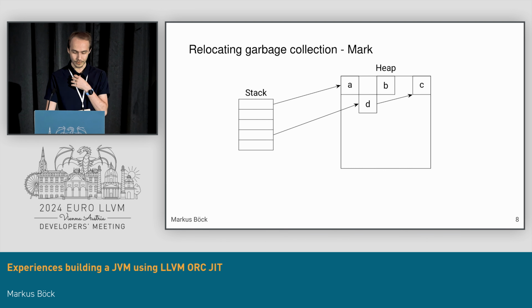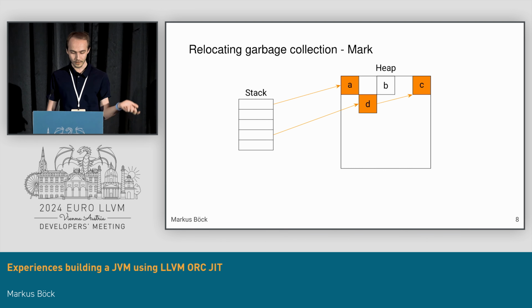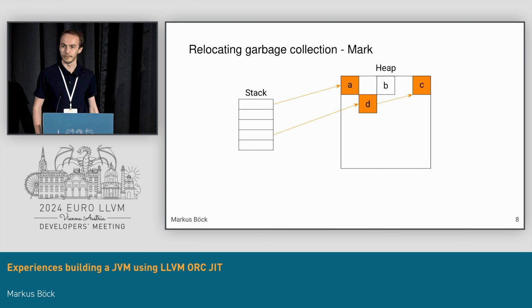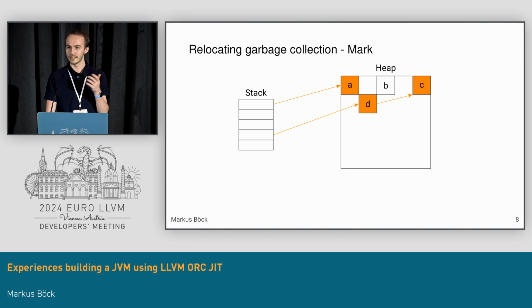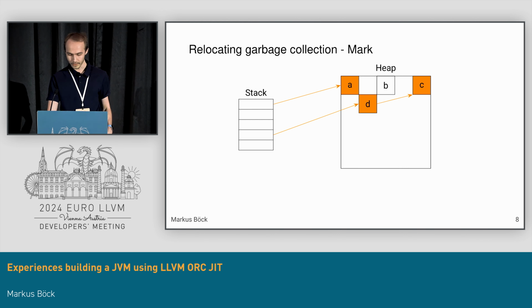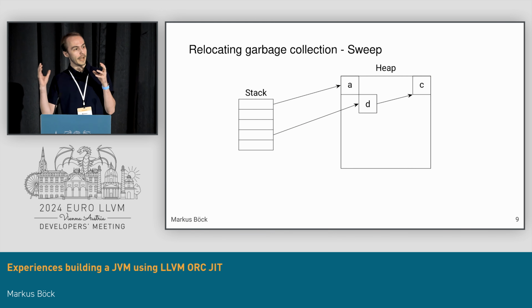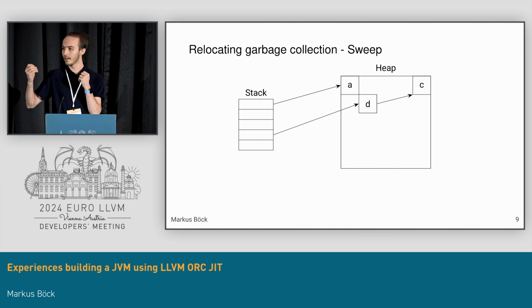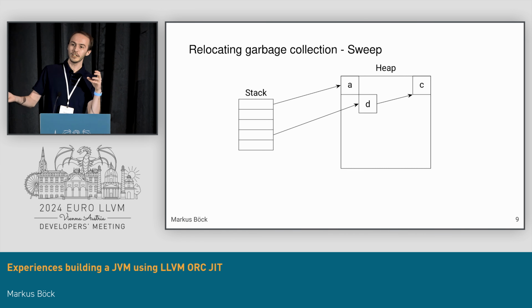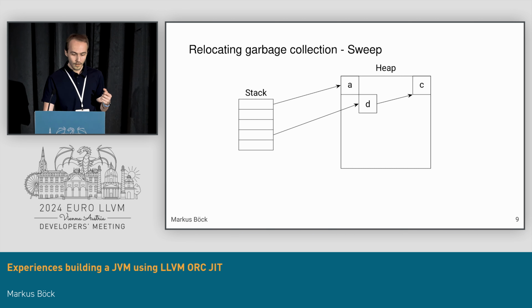In this graph, this is rather simple. We follow A, D and all the way to C. So these are our alive objects. All the other ones we can say are not alive, and they are empty slots that can be reused. Now we also want to do compaction. To improve locality and defragment our heap, we want to move objects closer together in memory.